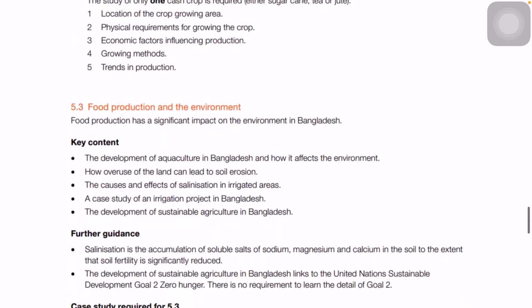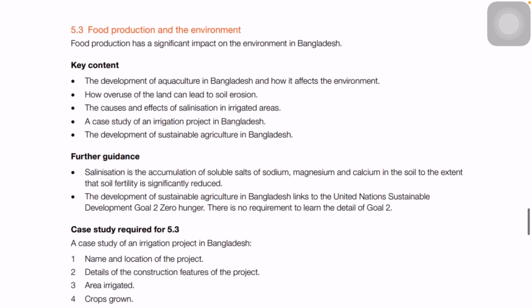Then under topic 5.3 we have food production and the environment, where we talk about the overuse of land. What happens if we're using land repeatedly? In that case, soil erosion might take place, salinization can take place, a project might be given regarding irrigation, and then sustainable development in agriculture.